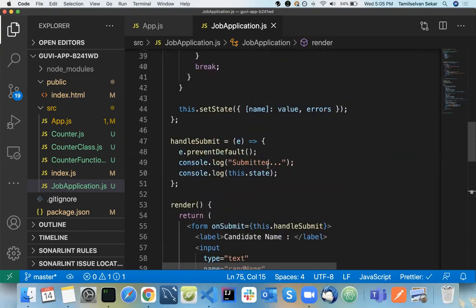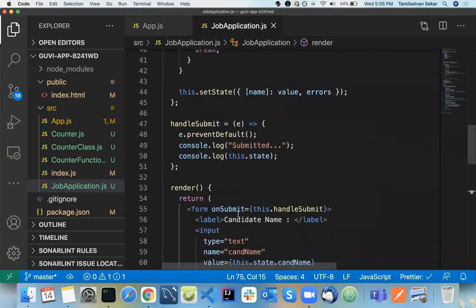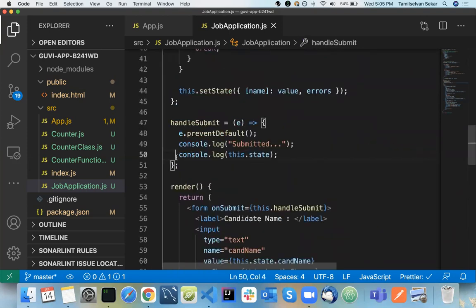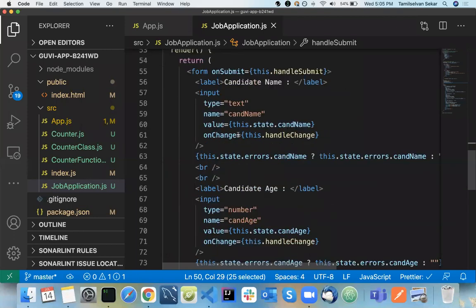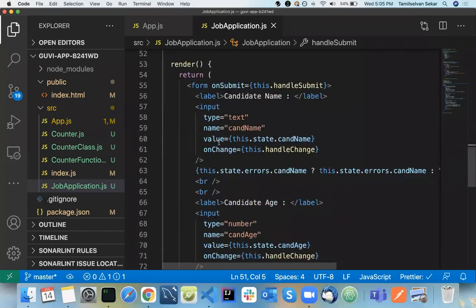Okay, so basically always prefer controlled form. Okay, because it will be easy for you: whenever you submit your form, all the form fields will be available in your state directly. Okay, and it allows your code to be reduced. If you don't use controlled form, what will happen? You need to have an ID. Okay, or there is something called reference in your React JS. Okay, so we will see it in the React advanced sessions. There is something called reference, which is very similar to ID.